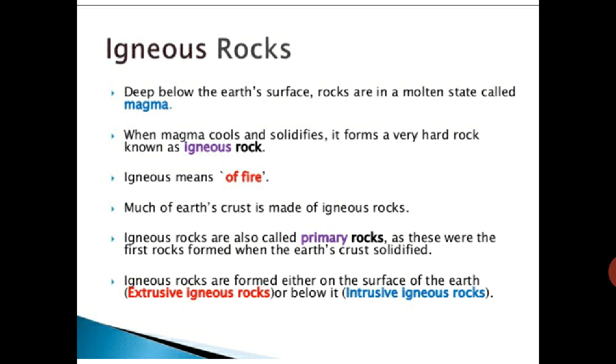Much of the earth's crust is made up of igneous rocks. Igneous rocks are also called primary rocks, meaning first basic rocks, as these were the first rocks formed when the earth's crust solidified. Where the solid crust starts, that is the primary rock. Igneous rocks are formed either on the surface of the earth or below it.